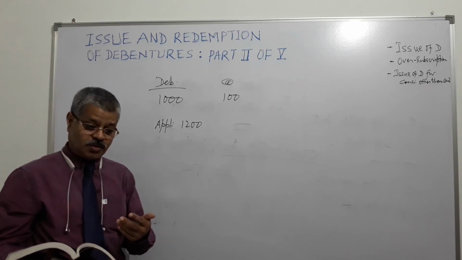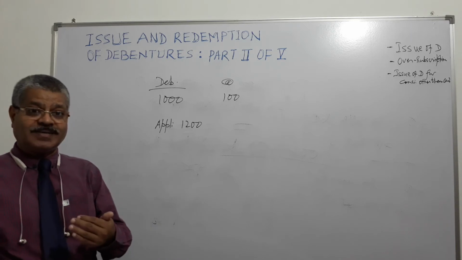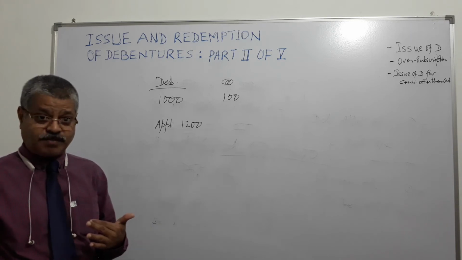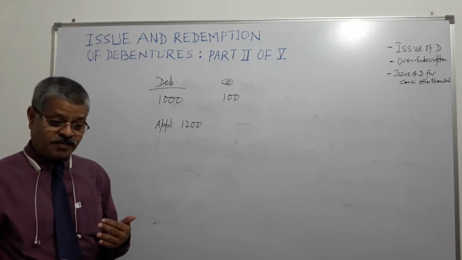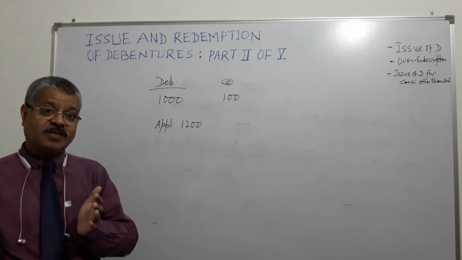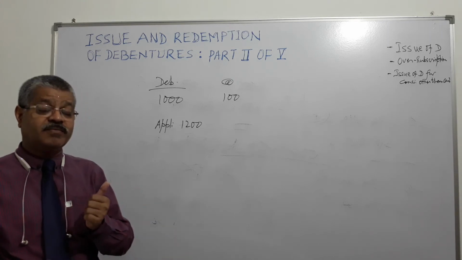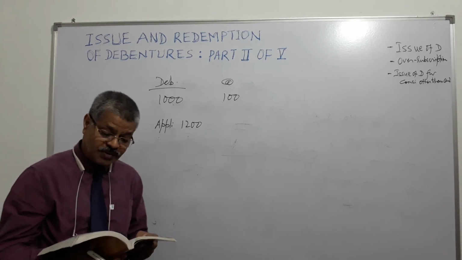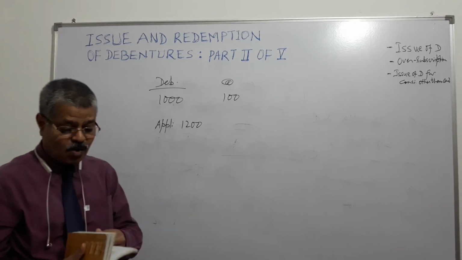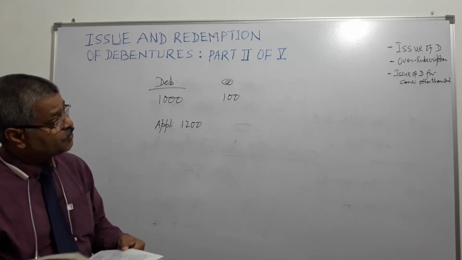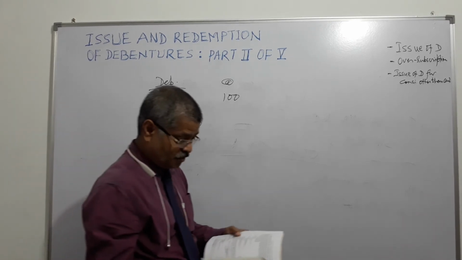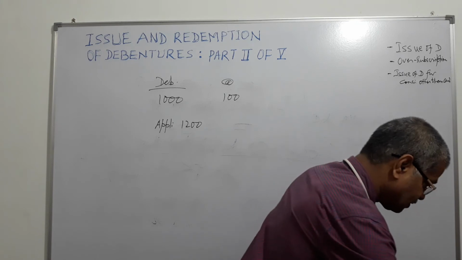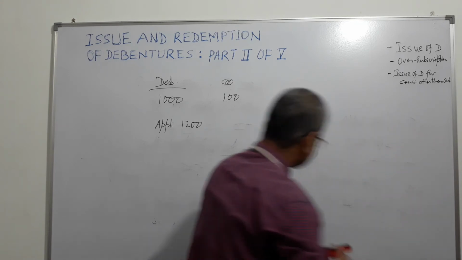In case of your application, which they are not going to accept, going to reject, the entire amount of application money of yours, the company will need to refund, right? So this is oversubscription. Now we go to the issue of debentures for consideration other than cash.